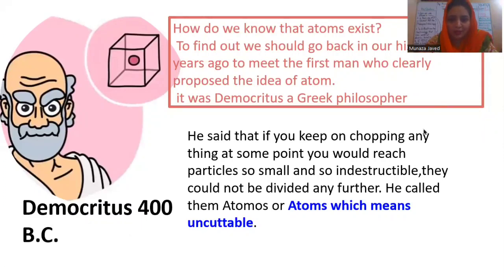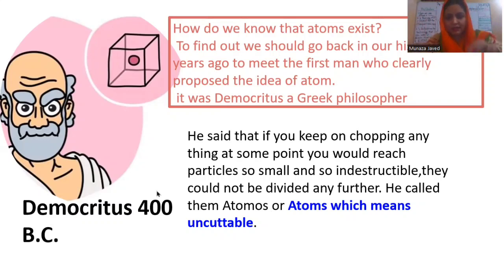Now, who is this person? How do we know the things which were here 14 billion years ago? Yes, 2000 years ago, there was a genius Greek philosopher. His name is Democritus. See, 400 BC. He proposed first, he took first the name of atom.